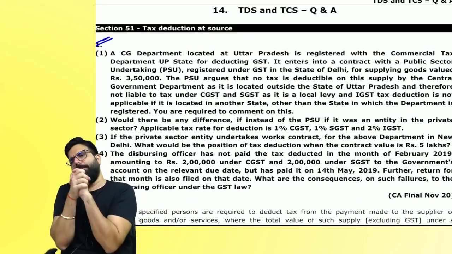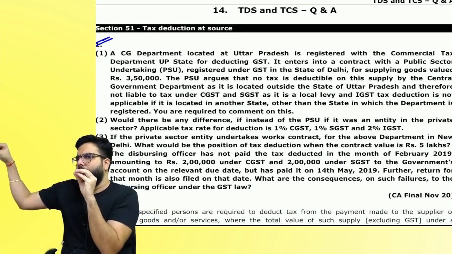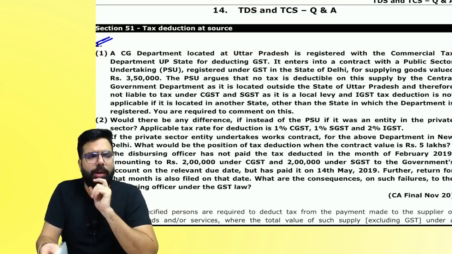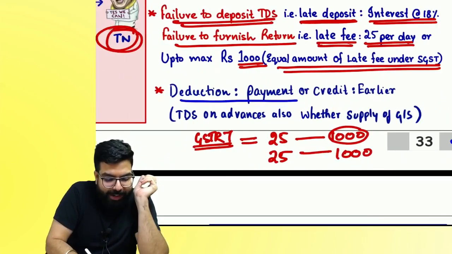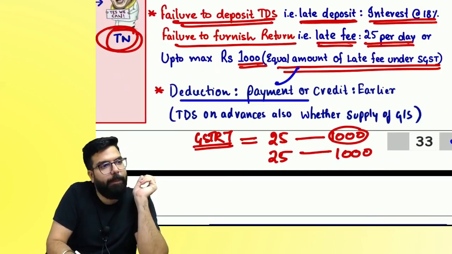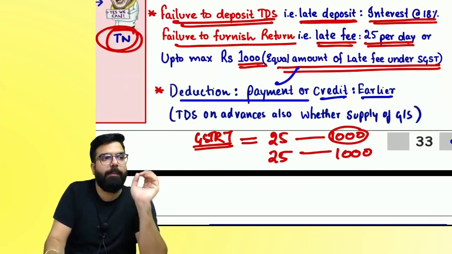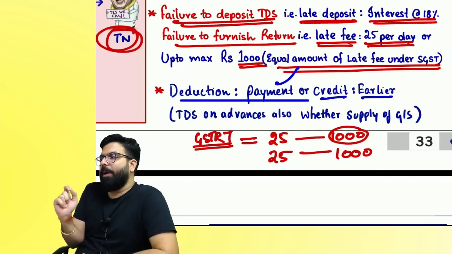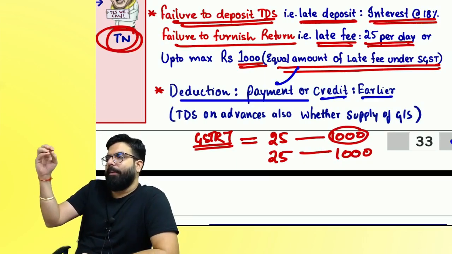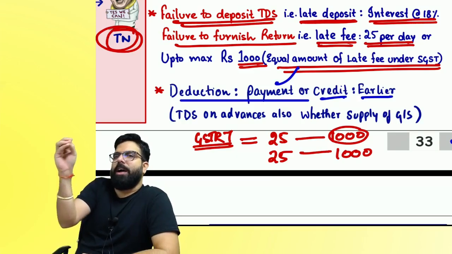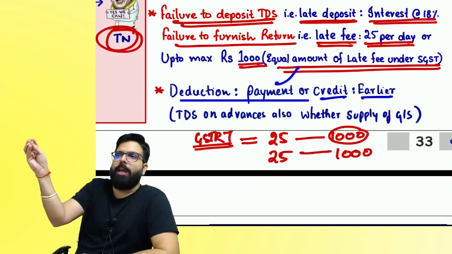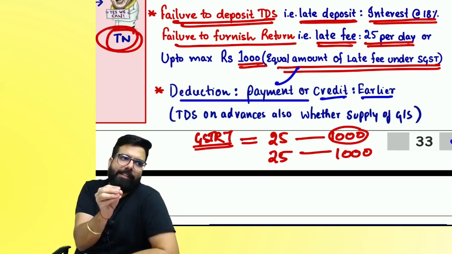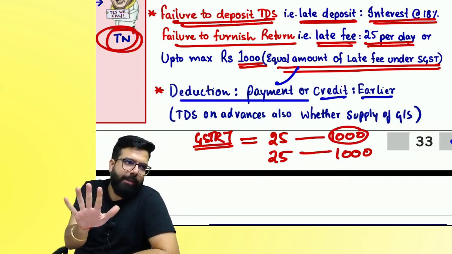When do you deduct TDS? When you make the payment, or tell me one thing. You will always deduct TDS either on payment or credit, whichever is earlier. For example, I am a government department. I passed an entry: printing expenses debit to cash. When I'm paying, then also I will deduct.